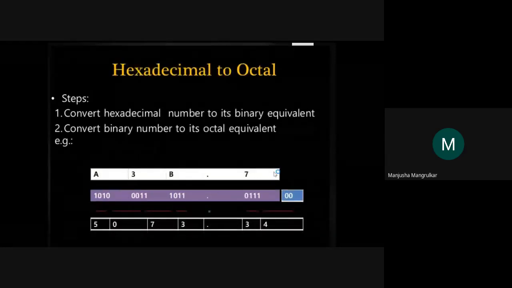So we have seen the vice versa conversions, octal to hexadecimal as well as hexadecimal to octal. In both processes we need to convert into a binary number, and that binary number is represented with its respective base. If it is an octal number, it will be groups of 3 binary digits. If it is a hexadecimal number, it will be groups of 4 digits.